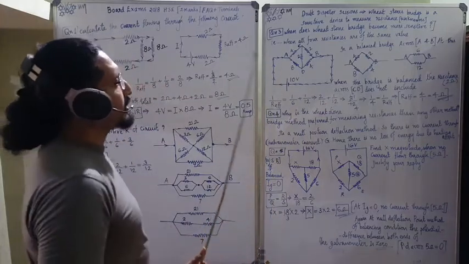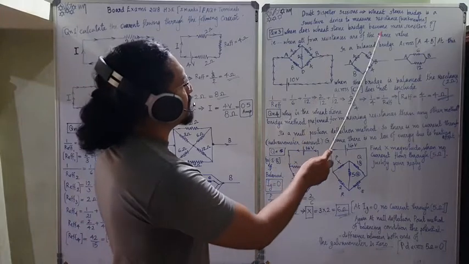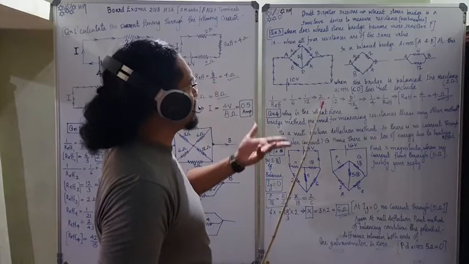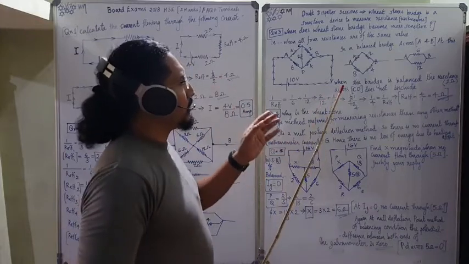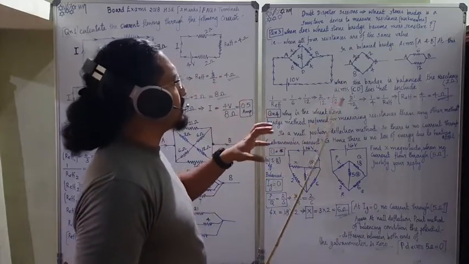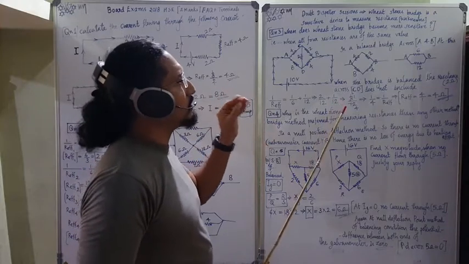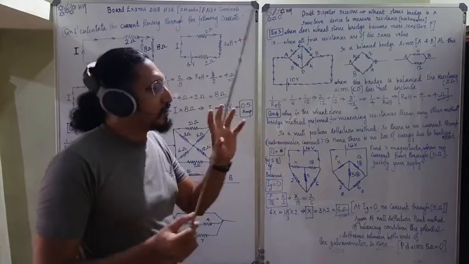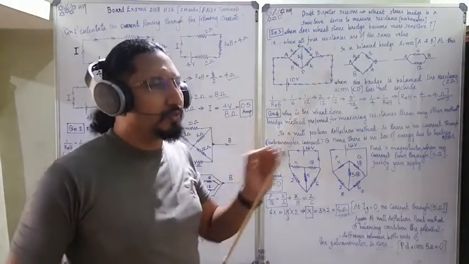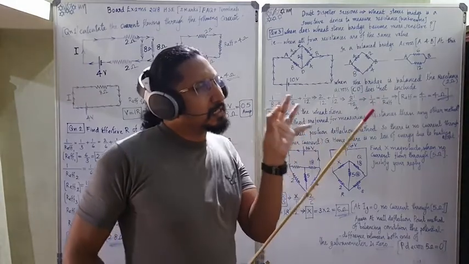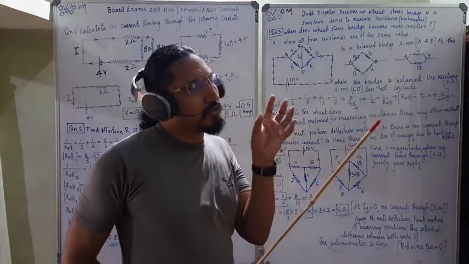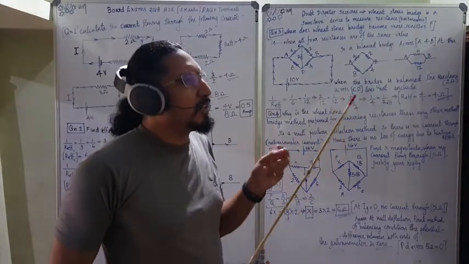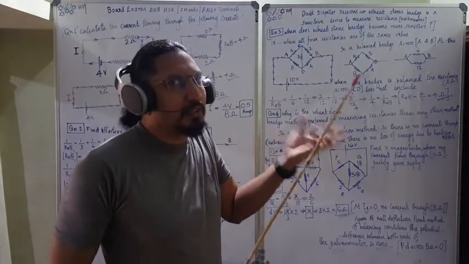But question 3 goes like this. When does Wheatstone's bridge become more sensitive? What is the condition for the Wheatstone's bridge to become more sensitive? The Wheatstone's bridge becomes more sensitive when all the 4 resistors are of the same value. If the 4 resistors P, Q, R and S are of nearly the same value, somewhat near values, then the resistance mesh becomes more and more sensitive. That means it's very difficult to find out the differences, so it is more sensitive.